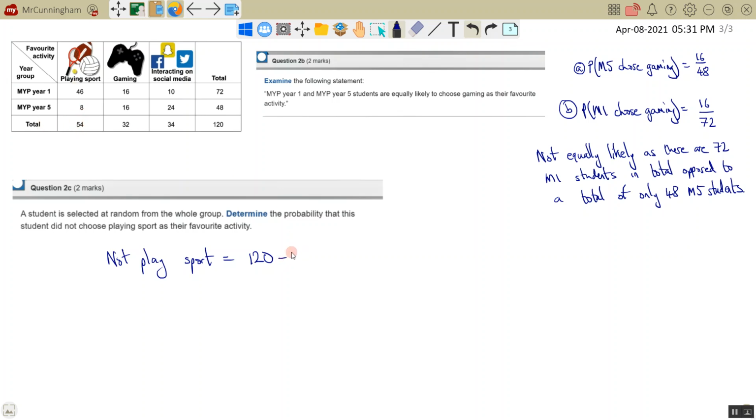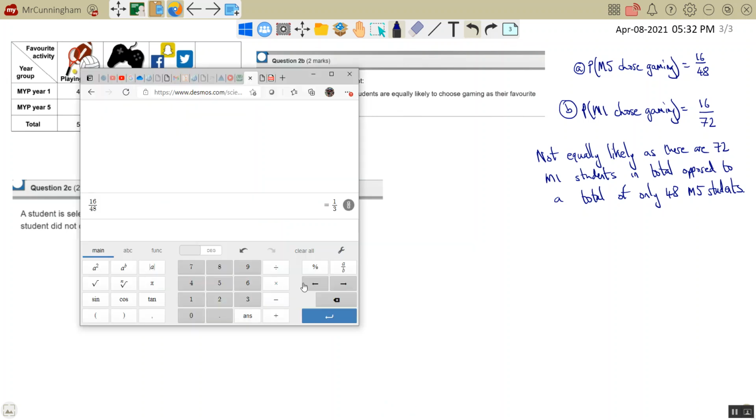So if I subtract these, 120 take away 54, so 120 in total, take away the number that play sport, that leaves me with the students that do not play sport. 120 take away 54 is 66.